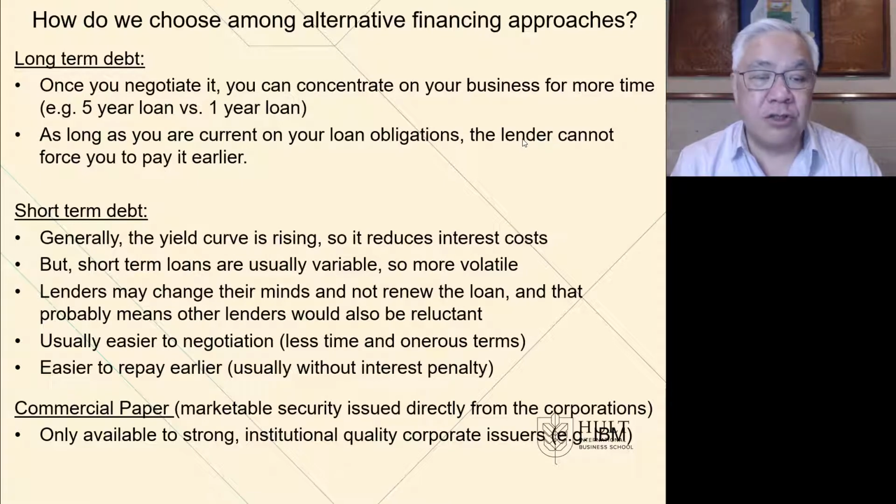Short-term debt is generally cheaper because the yield curve is rising. So the shorter the loan period, the lesser the interest. So this is a way to save a little money on interest expense in general because of the rising yield curve. Next, short-term loans are usually variable, so they'll be more volatile in interest expense than term debt, which may be fixed rates. Lenders can change their minds on short-term too. What if they lend to you now, and when it renews next year, they say, well, I'm not sure we want to renew. You'll be caught in a bad place because you were relying on the renewal of that loan.